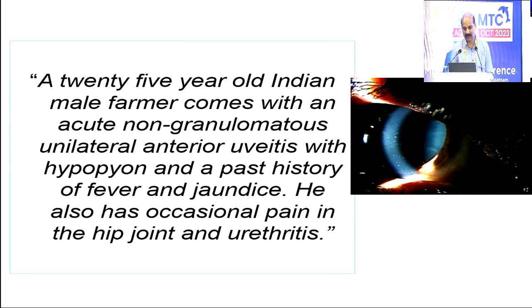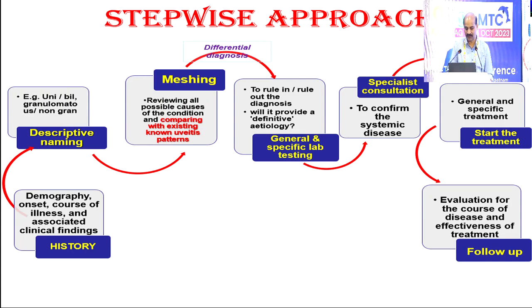A 25-year-old Indian farmer, male, comes with acute non-granulomatous unilateral anterior uveitis with hypopyon and past history of fever and jaundice. He also has occasional pain in the hip and he has urethritis. So this is a short history. With this we need to go for what could be the possible diagnosis. First of all, history and demography: he is an Indian, his occupation is farmer, and it is unilateral and acute. With this picture we need to come to a common differential diagnosis, which is unilateral acute non-granulomatous anterior uveitis. That is called naming of the condition.